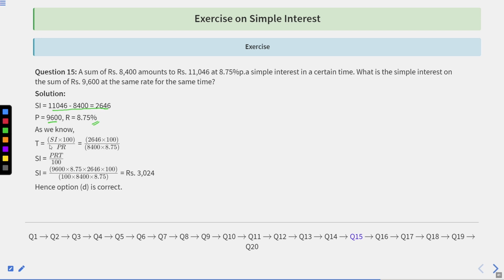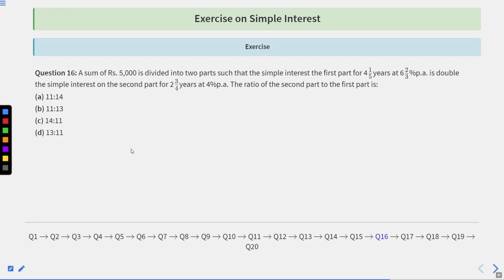So as we know, time is equal to simple interest into 100 upon principal into rate. So it is going to be 2646 into 100 upon 8400 into 8.75. So the simple interest is equal to PRT upon 100. So 9600 into 8.75 into 2646 into 100 upon 100 into 8400 into 8.75. So the simple interest earned is rupees 3024. So the option correct here is option D.